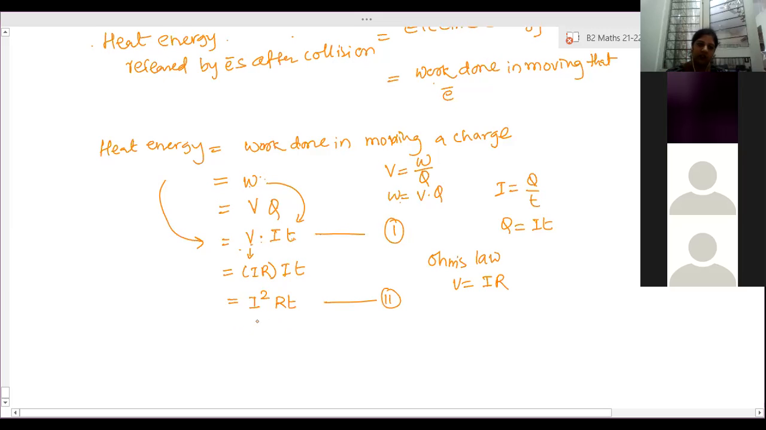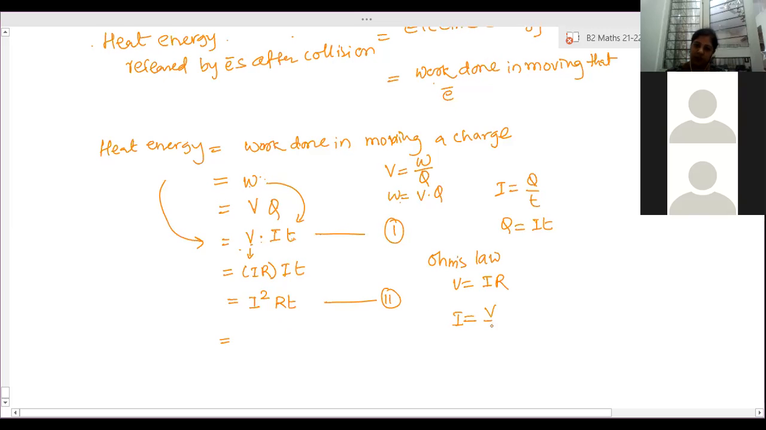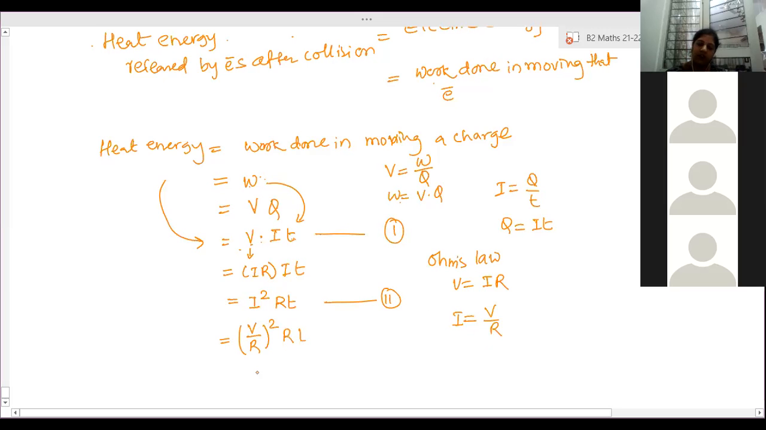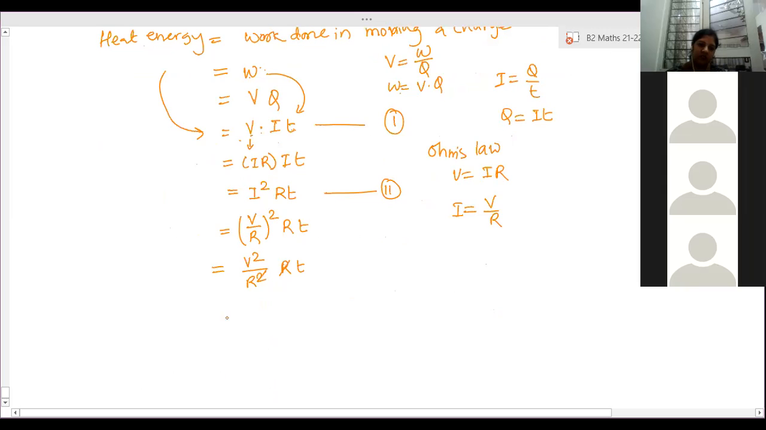Now another formula. In this one, I value is equal to, by Ohm's law, V by R. So I square is equal to V by R whole square, R into T. So this is equal to V square by R square into R into T. So one R gets cancelled. So the next formula is V square T by R. This is the third formula.